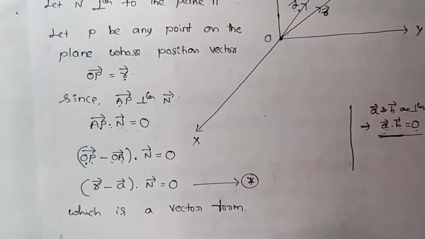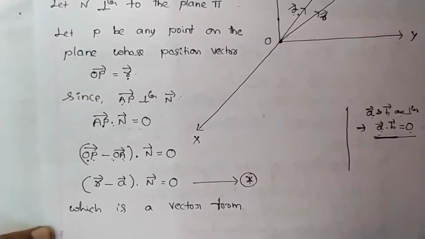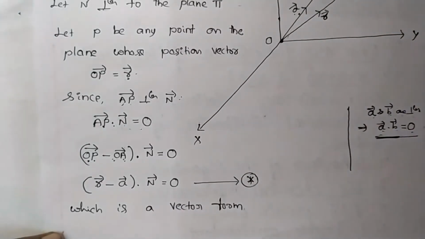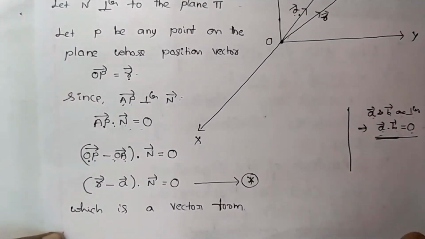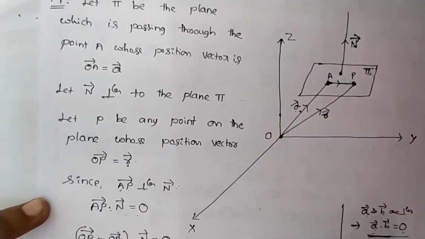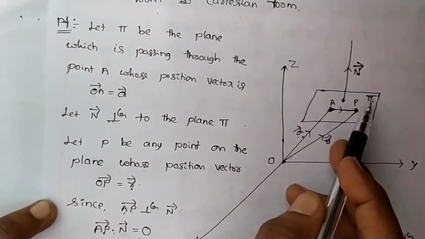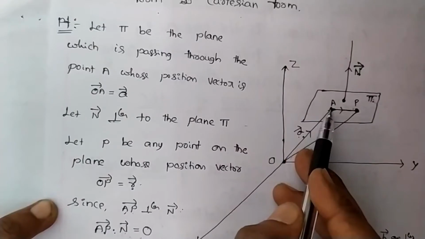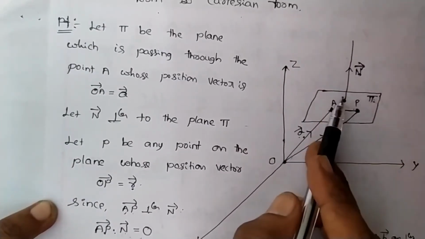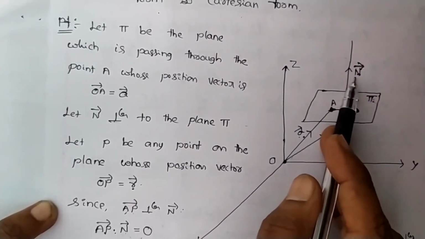Hence, this is the vector form. So this is the derivation of the vector form. Now let us derive the equation of a plane in Cartesian form. Before that, if you want, I will explain once again. Pi is a plane passing through the point A. Let P be any point on the plane. N vector is perpendicular to this plane, since AP vector is perpendicular to N vector.